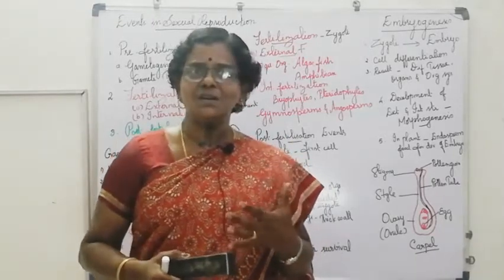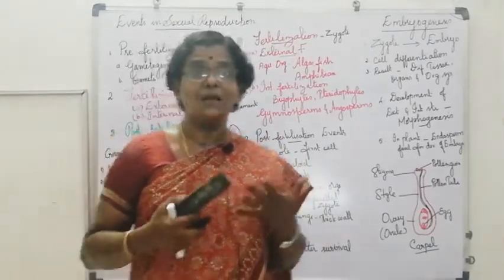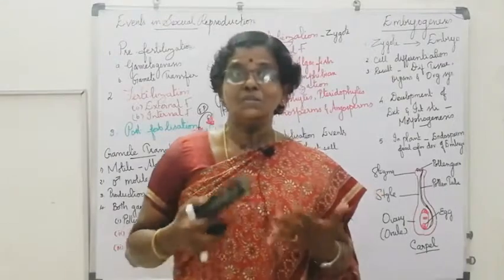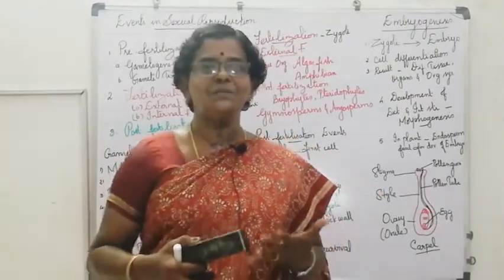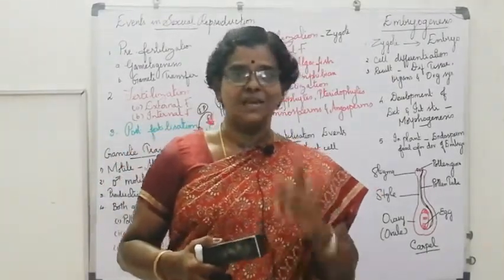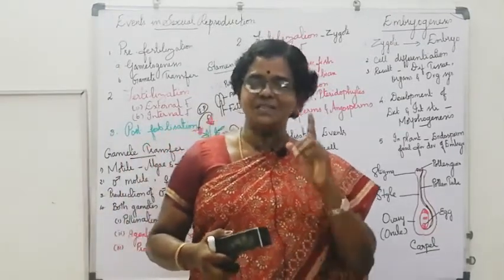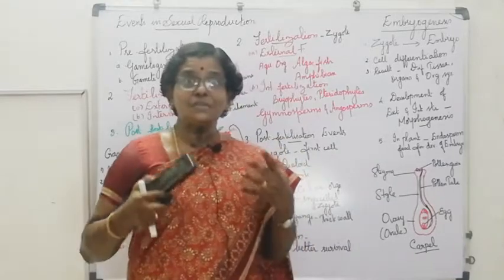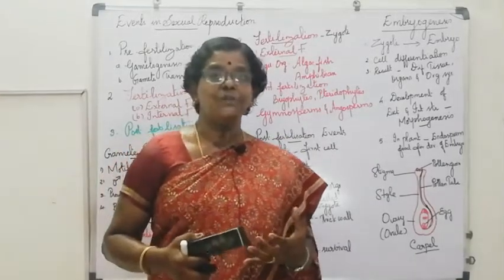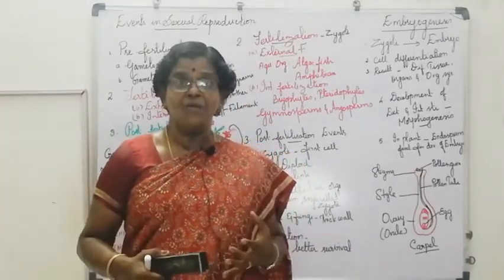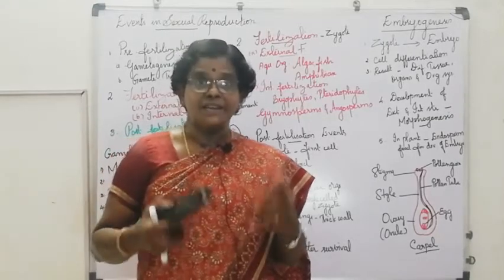In our body we have millions of cells. Multicellular organisms develop from the single-celled zygote, which carries all the genetic traits.